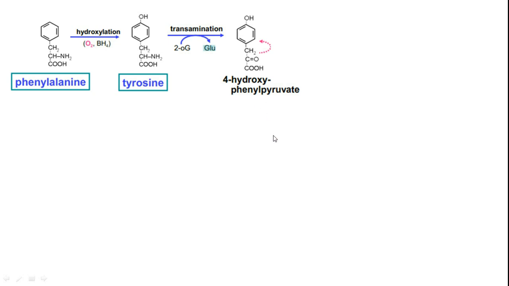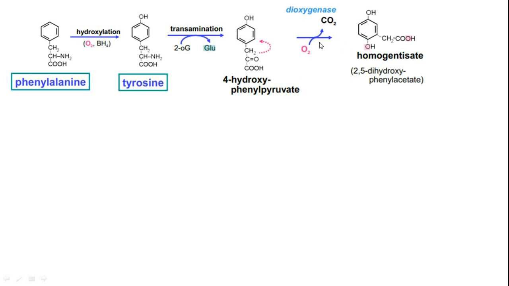Now oxidative degradation happens with the help of a dioxygenase enzyme. The carboxylic acid group gets removed, and at the same time the side chain group is shifted to the next position. This unique oxidative degradation reaction results in the formation of homogentisate. This is what we call homogentisate.